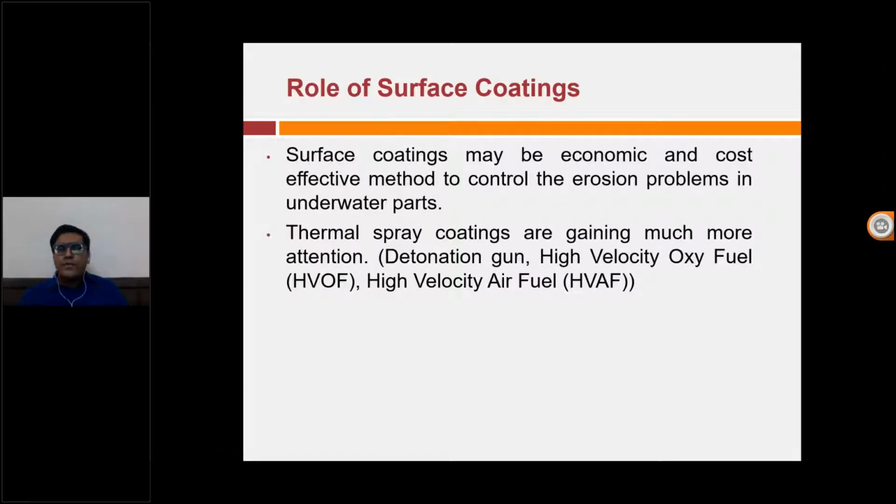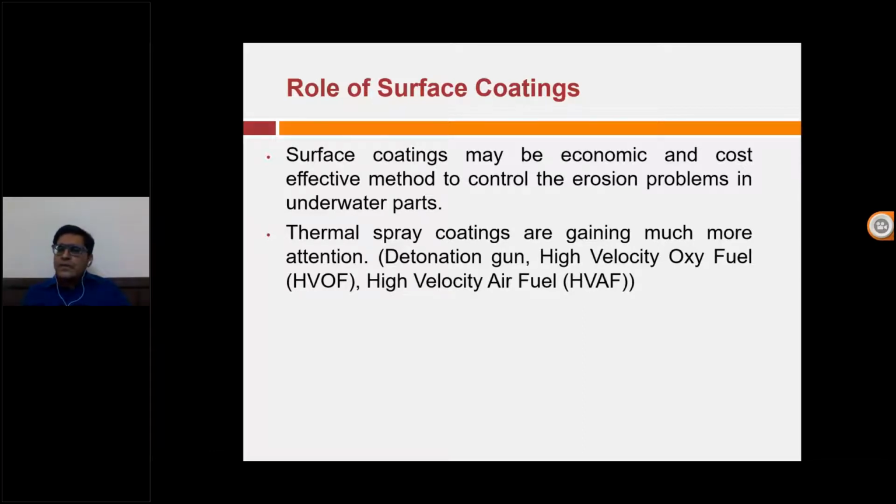That is for the role of surface coating. So you have seen that there are different types of coating that can be used. We can use PVD coating, we can use CVD, anodizing is there, and different types of coatings are there. But when it comes to hydro turbines, we can only use a specific type, because for PVD and CVD you have to create a vacuum, but we cannot create a vacuum for such big turbines. They are the size of our room.